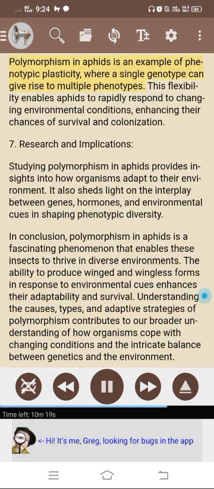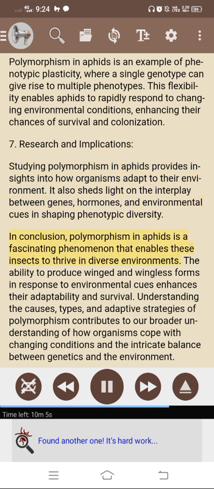6. Evolutionary significance. Polymorphism in aphids is an example of phenotypic plasticity, where a single genotype can give rise to multiple phenotypes. This flexibility enables aphids to rapidly respond to changing environmental conditions, enhancing their chances of survival and colonization. 7. Research and implications. Studying polymorphism in aphids provides insights into how organisms adapt to their environment. It also sheds light on the interplay between genes, hormones, and environmental cues in shaping phenotypic diversity.